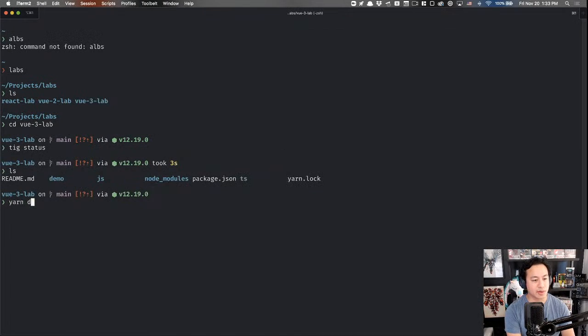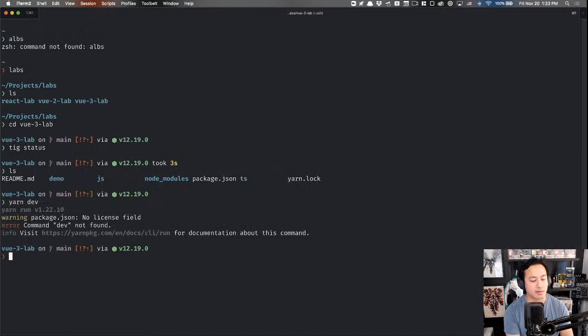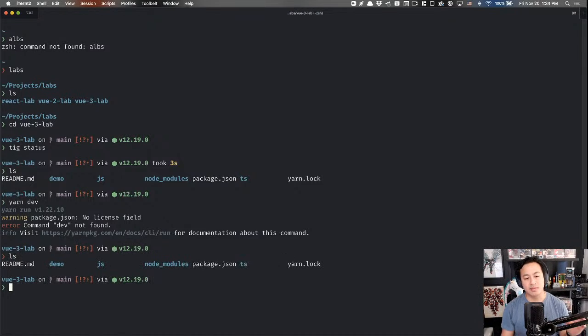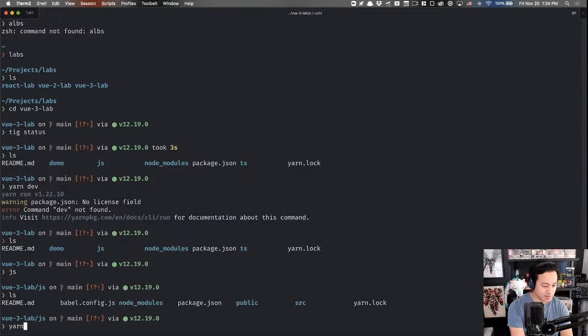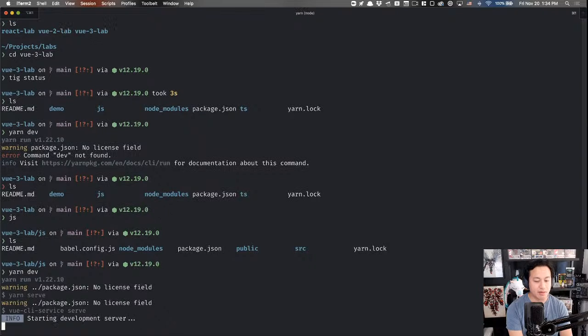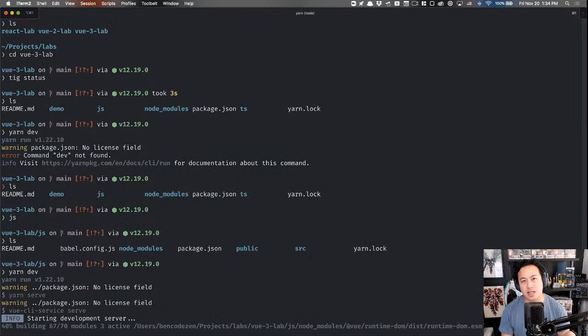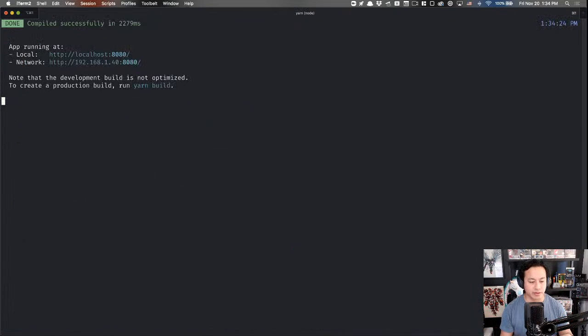Okay, so a couple of things. I originally had 2 different repos, one that was JavaScript and one that was TypeScript. But there were times I wanted to experiment with one or the other, and it was kind of a pain to manage both. So currently I'm in the model where I have a JS folder and a TS folder for each one. But who knows, maybe I'll change my mind again and we'll split it up. For now, I have my TypeScript experiments and JavaScript experiments in Vue 3 all in one repo.